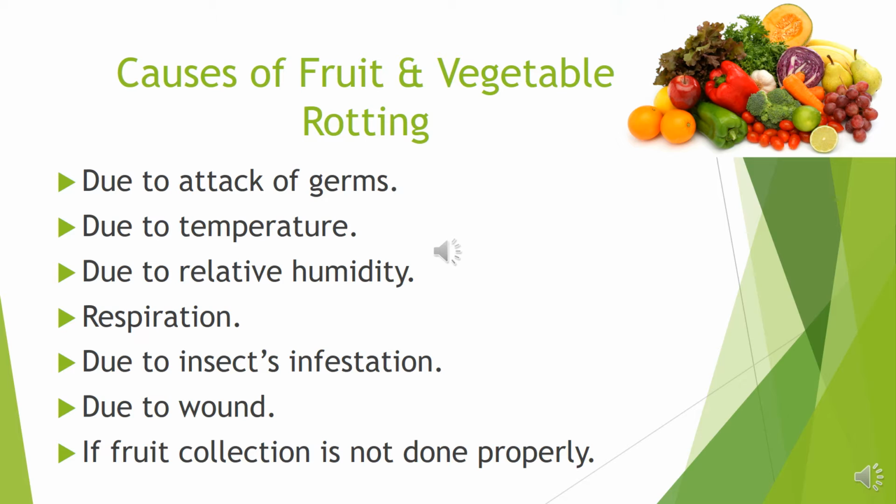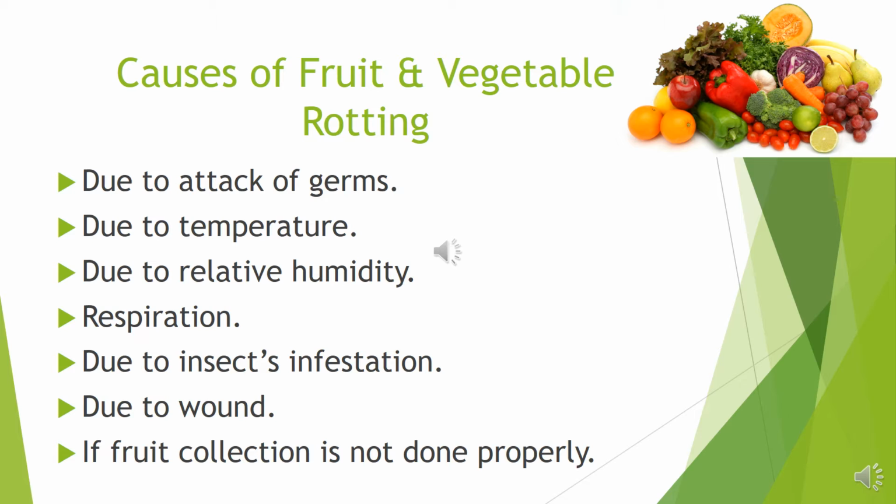Thirdly, due to relative humidity. If the relative humidity is less than 83 to 85%, then fruits and vegetables start to rot quickly. Next, respiration. After collecting the fruits from the trees, the enzymes present in the food remain active. Due to activity of these enzymes, respiration of the fruits and vegetables increases, so that glucose of the fruits and vegetables is separated and releases carbon dioxide and water. For this reason, they start to rot.